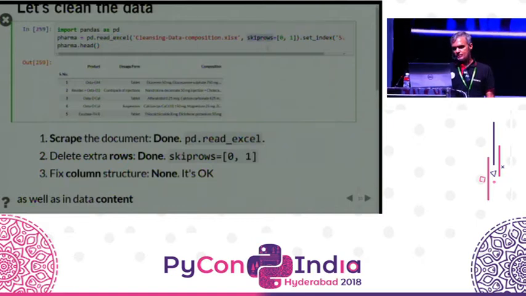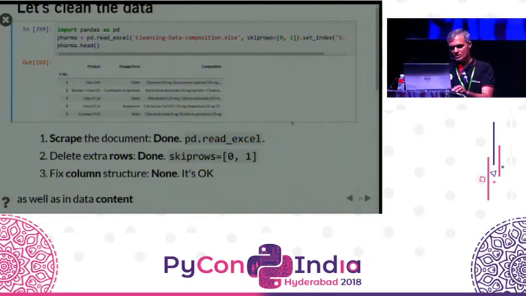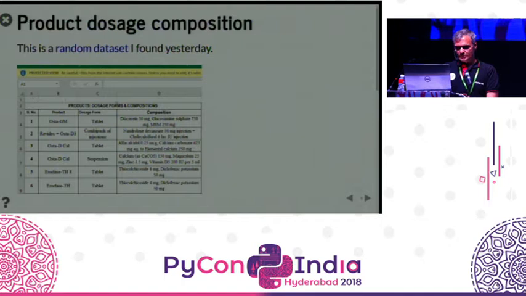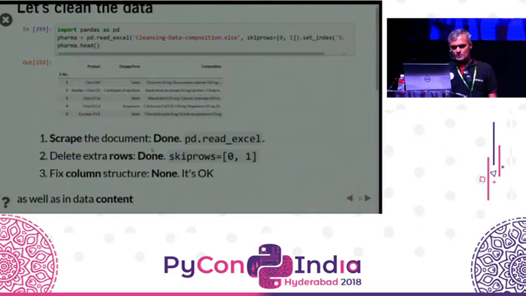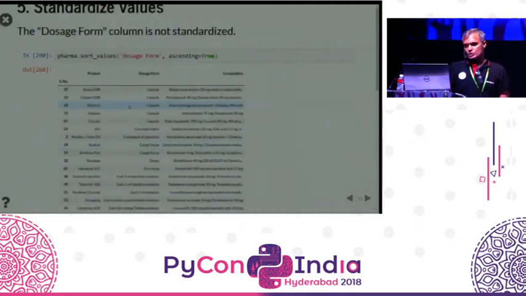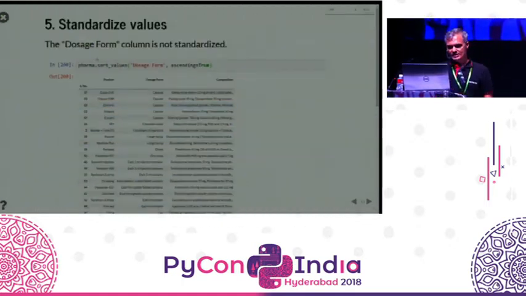We skip the first and the second row because that just contains an empty row and a title that we don't need. So we're really starting from the third row. And the columns are just fine. So that part is okay. But let's start looking at the columns. So I'm jumping straight into how we standardize the values.